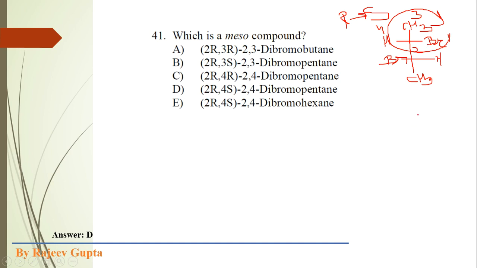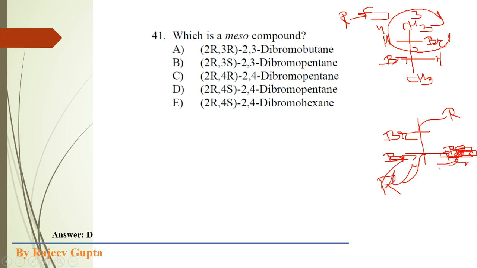We can say the actual structure is where the bromine atom is present at this side, and again this bromine should be present at this side, then it should have this R configuration.